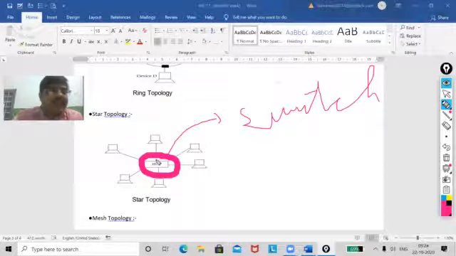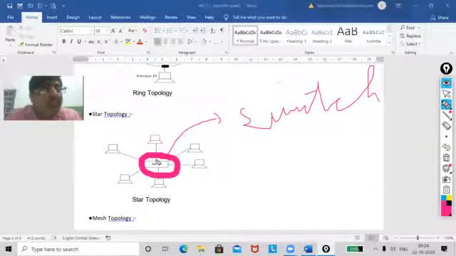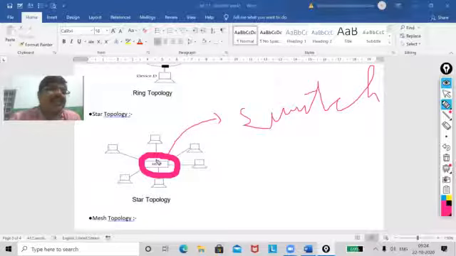Understood? You can see in the picture, it is showing the switch. Yes. Communication between any two devices takes place with the help of the switch. Understood? Either you are sending or anyone is going to receive the data.